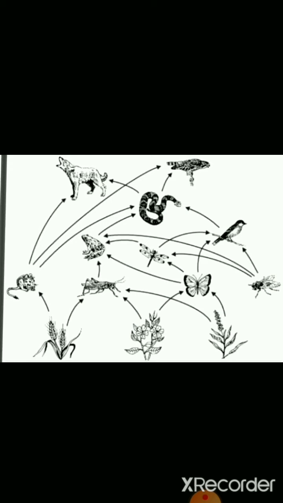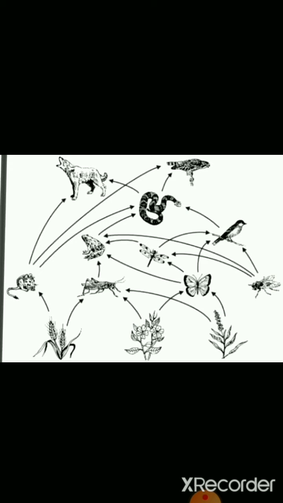Suppose the grass, the producer, is eaten by insects, it is also eaten by rabbit, goat, cow, deer. So these are the first consumers, or we can say the primary consumers. And after that, insects are eaten by frogs, rabbits are eaten by jackals, goats are eaten by men, deer are also eaten by wolves.